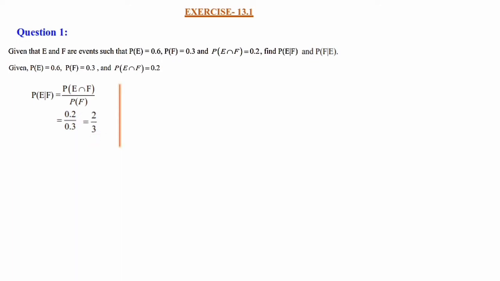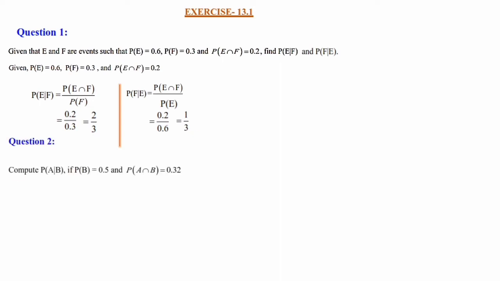Second part of the question, P of F given E. So P of F given E is equal to P of E intersection F divided by P of F, sorry, P of E, this is the one. So P of E intersection F divided by P of E. That is equal to P of E intersection F, which we know is 0.2, divided by P of E, which is 0.6. As before, you can just multiply 10 in the numerator and denominator. It comes as 2 by 6. And again, there is 2 common in both numerator and denominator. We can cancel it. It comes as 1 divided by 3.